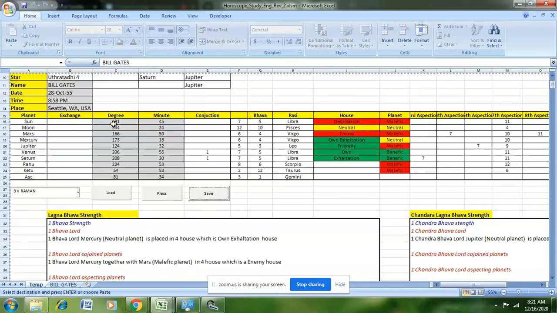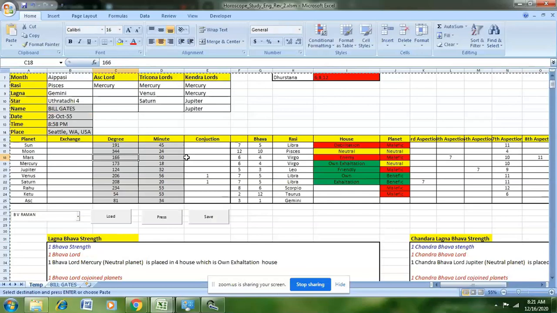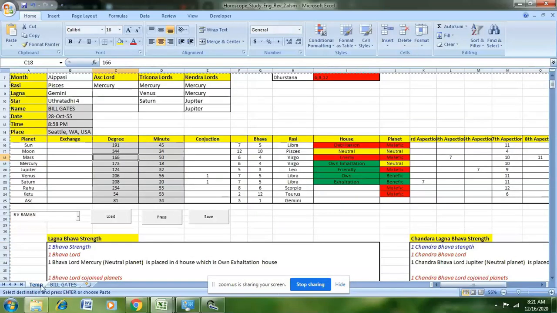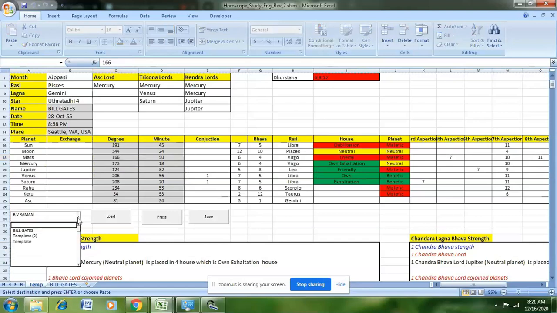Now if you want to recreate or make some changes to that particular sheet, there is a pull down menu here where you can select the Bill Gates option and then press load.